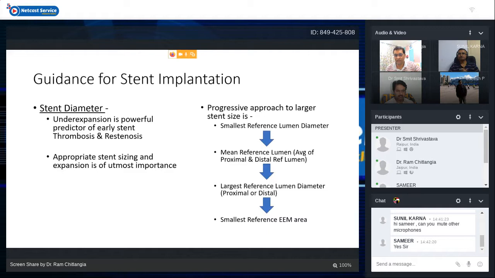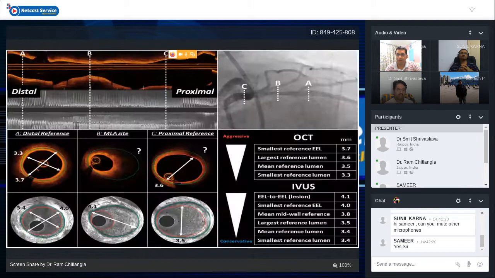We can choose either the smallest reference lumen diameter, then we can choose the mean reference lumen, that is the average of proximal and distal. Then we can choose the largest reference lumen diameter, either proximal or distal, or we can choose the smallest reference EEM diameter, because EEM is on the most outer side of the atheroma. So this shows the progressively aggressive approach to the stent diameter chosen.